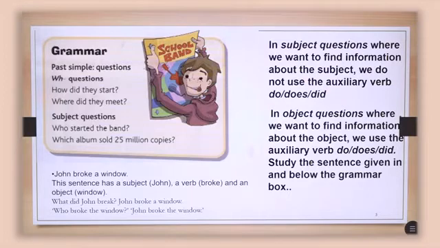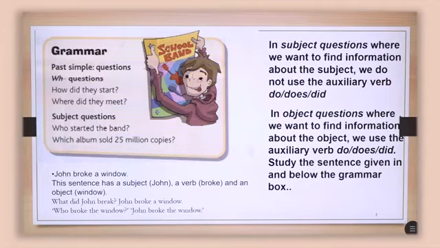So here we have an example with subject and object questions. For example, John broke a window. If we are interested in the subject, which is John, then we don't use the verb did in the question. But if we are interested in the object, which is window, then we use did with the WH question. For example, what did John break? John broke a window. So we are interested in the object, which is window.